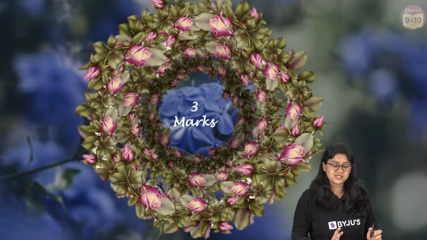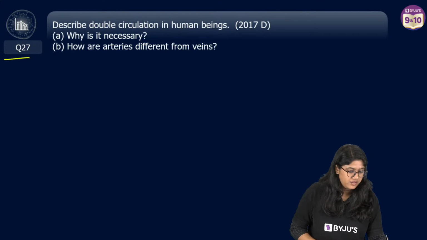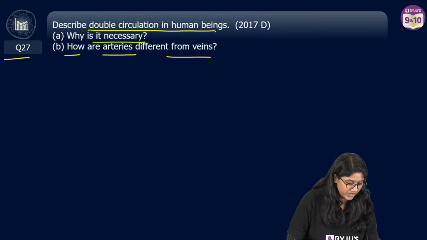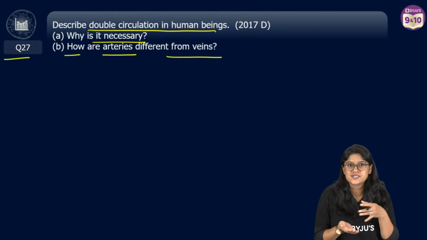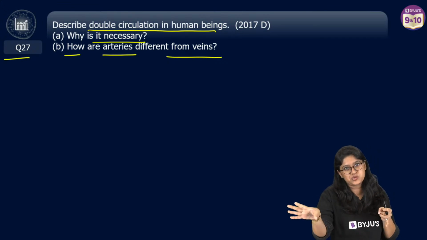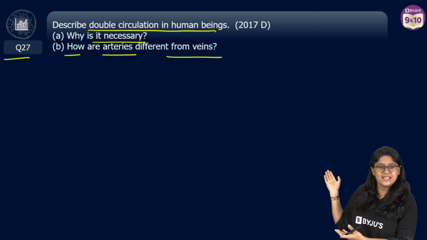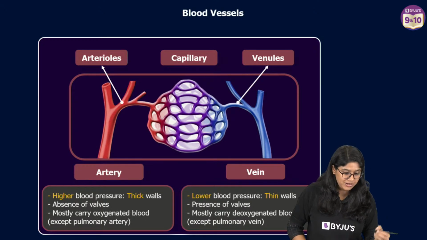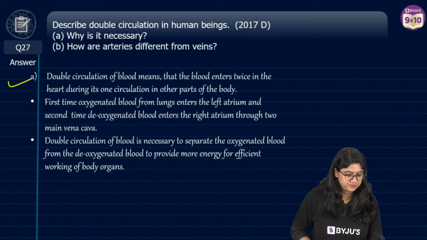Let's go, question number 27 on our screen. Okay, the 3 marks questions are done. Now we have a beautiful moving animation, everyone. 4 marks or 5 marks question: describe double circulation in humans, why it is necessary, and how arteries are different from veins. See, we have just discussed these questions, right? We discussed double circulation individually. We had a discussion on the difference between arteries and veins, and here we have the compilation of it. So everyone, you'll write about double circulation, you will draw the diagram, you can mention the blood vessels, the difference between arteries and veins, and why it is necessary. So easy peasy answer. Okay?